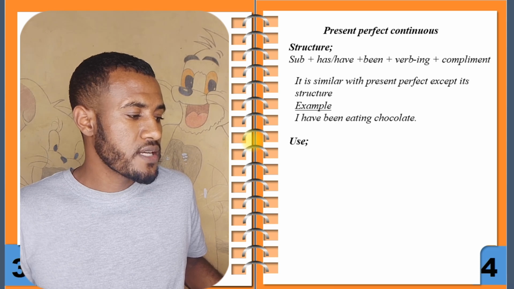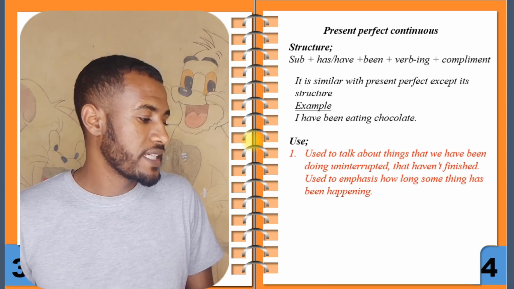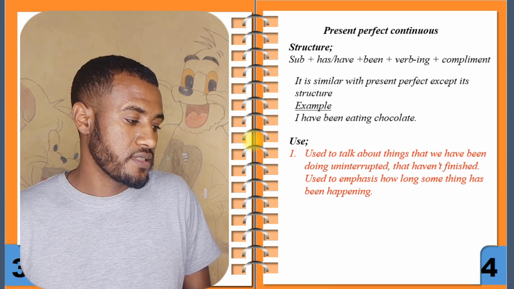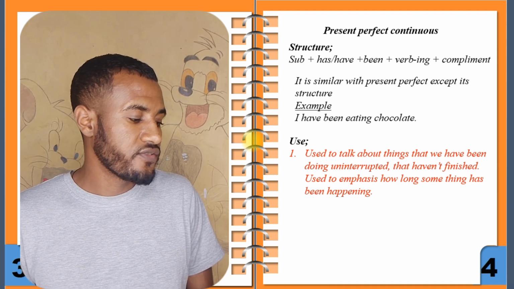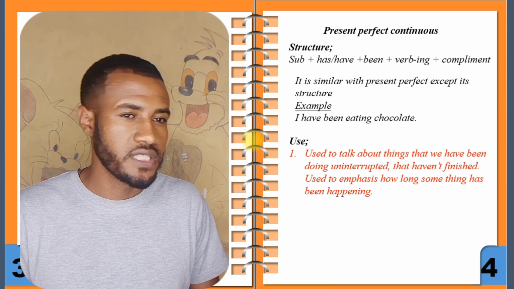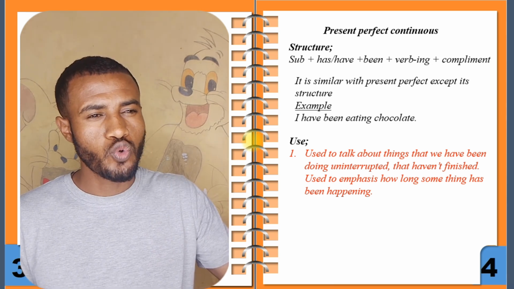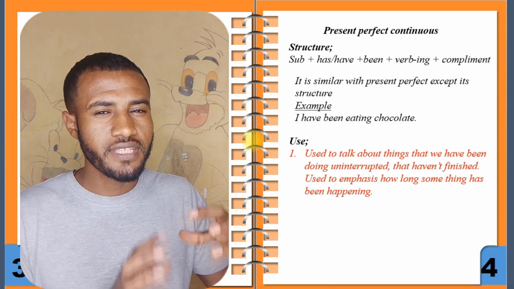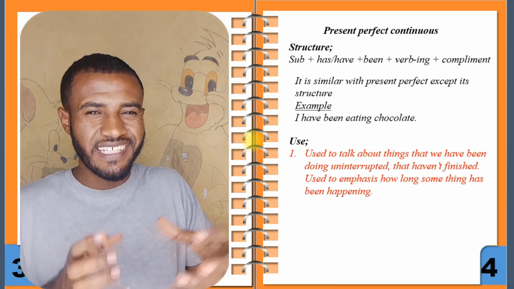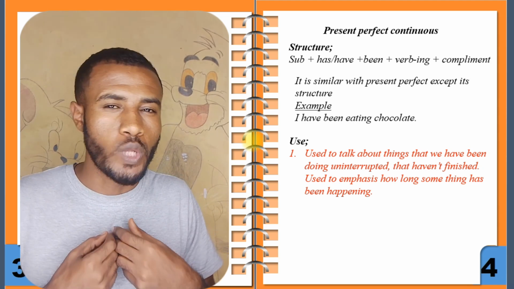The use of the present perfect continuous tense is, one, used to talk about things that have been going on uninterrupted, that haven't finished. Used to emphasize how long something has been happening. Right? If an action started in the past and continued without interruption up to the present, we have to use the present perfect continuous tense.